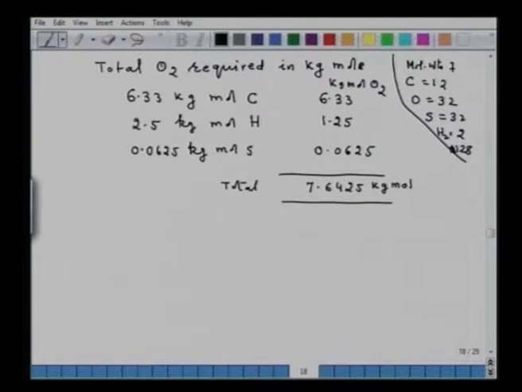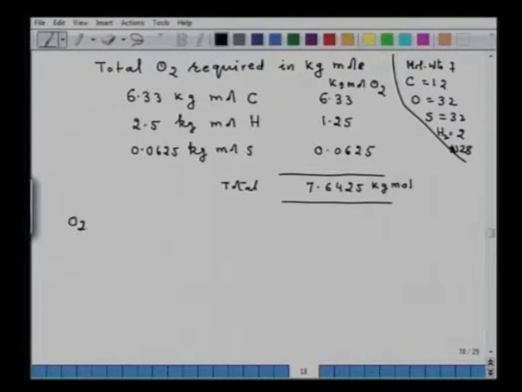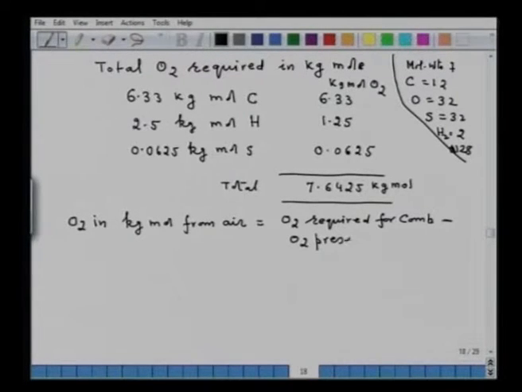Now, note in the problem the coal also contains oxygen. So, one has to do the oxygen balance, that means the O2 in kg mole from air that will be required, that will be equal to oxygen required for combustion minus O2 present in coal.